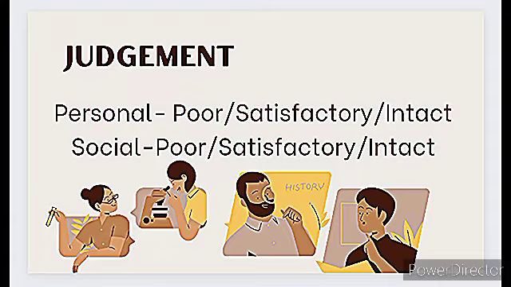So personal judgment and social judgment is like, social judgment is like if that happened in your society or something outside your home or house. So that's not happened in the house, outside the house, some incident that happened, and what you will do for that, that is a social judgment.